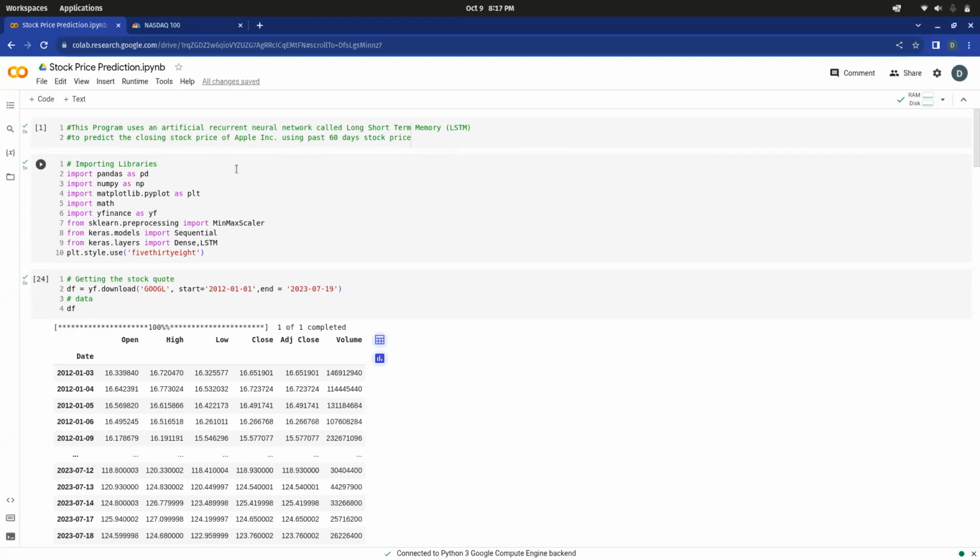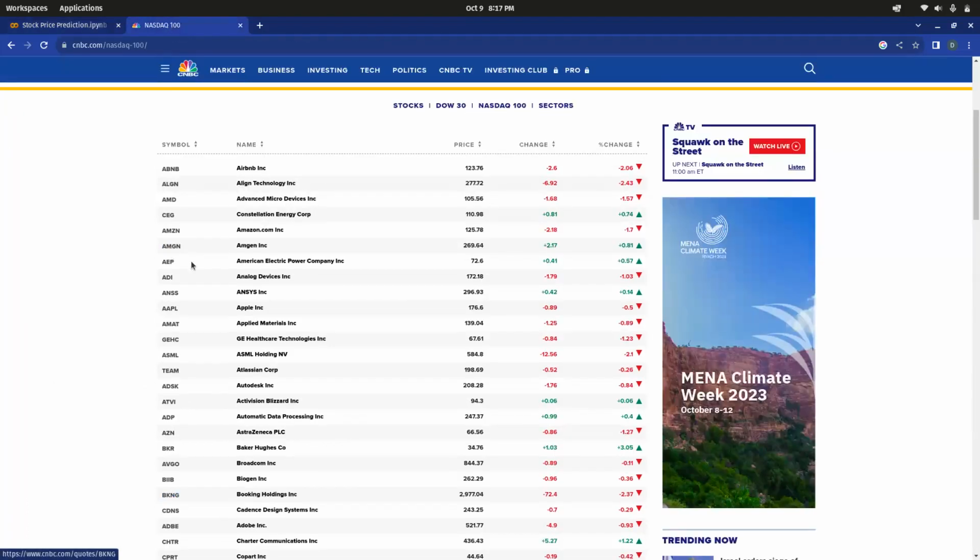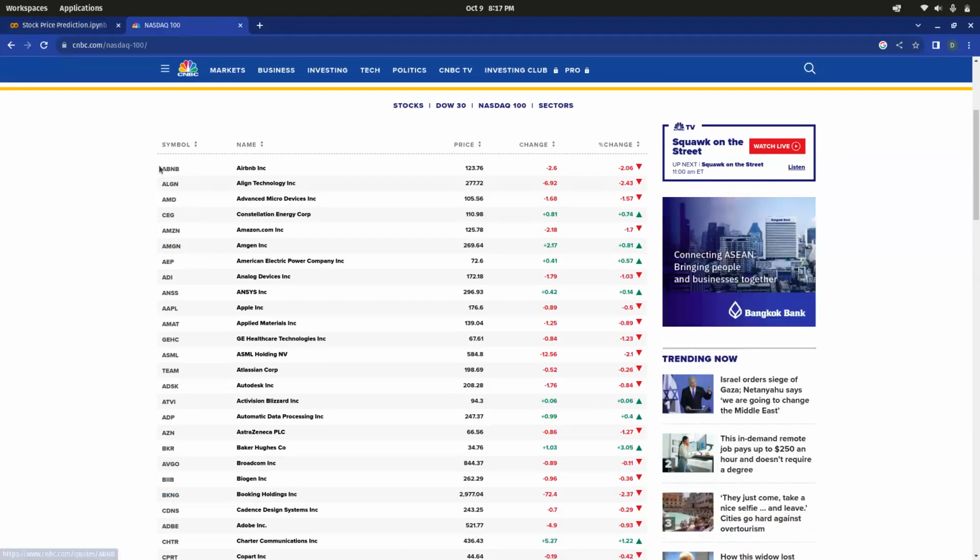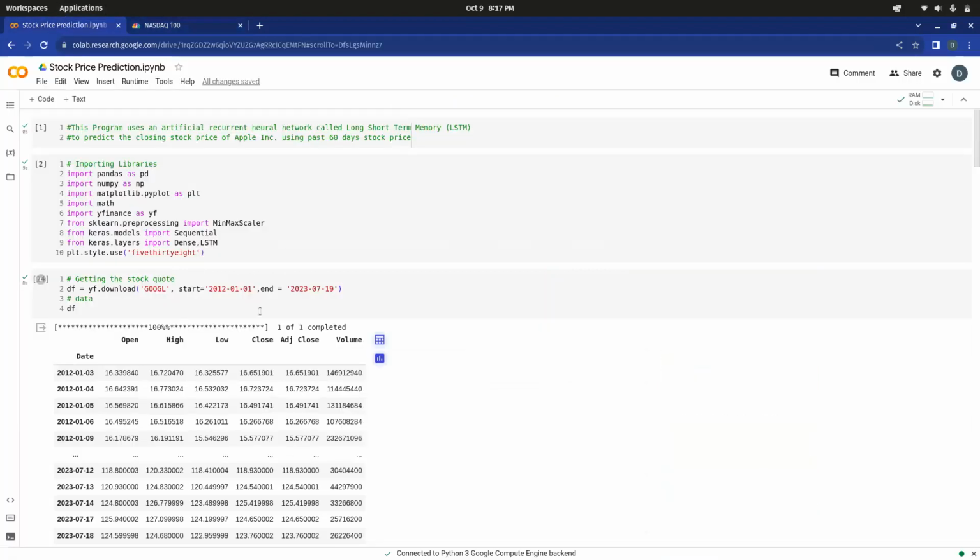First of all, here are the libraries we have used. Mainly, it works on two libraries. The models are TensorFlow models, mainly LSTM, and the data we are getting is from the yfinance library. The yfinance library has the stock market data of most of the companies listed on Nasdaq. Nasdaq has the listing of all companies, and it has a symbol name for every company. Here, for example, we have taken Google, and the symbol of Google is as shown here.